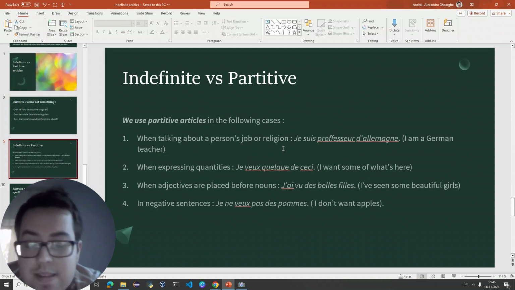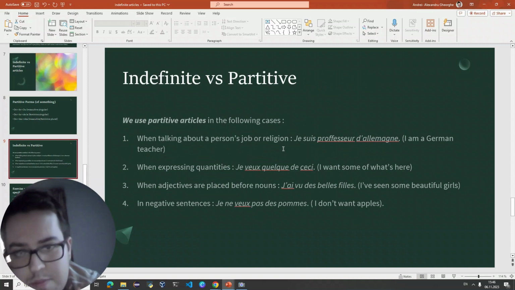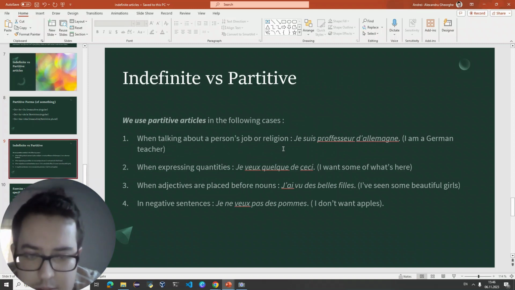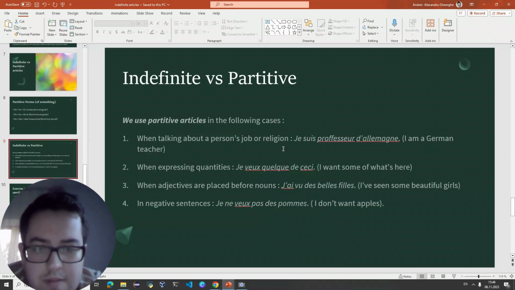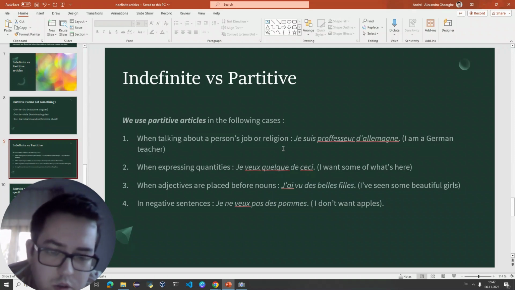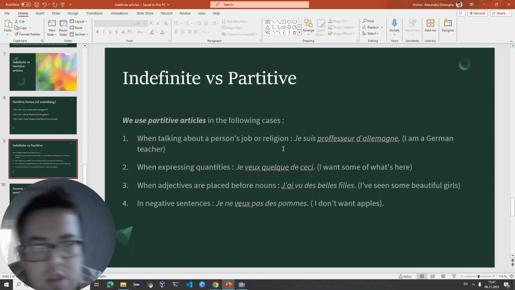Or in negative sentences, as we've already said in our previous lesson regarding the indefinite articles. When you have a negative form, you can transform un, une, or des into de or d', which are basically the partitive forms we have over here.